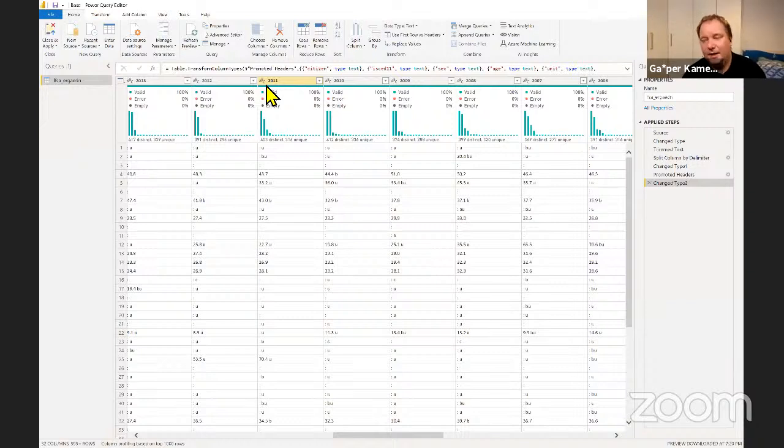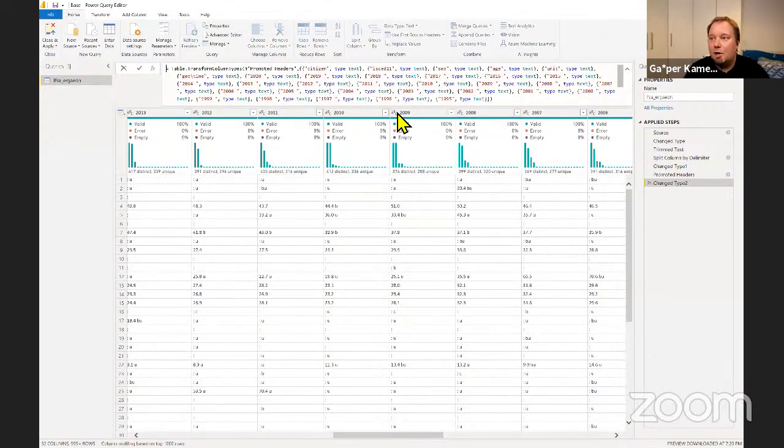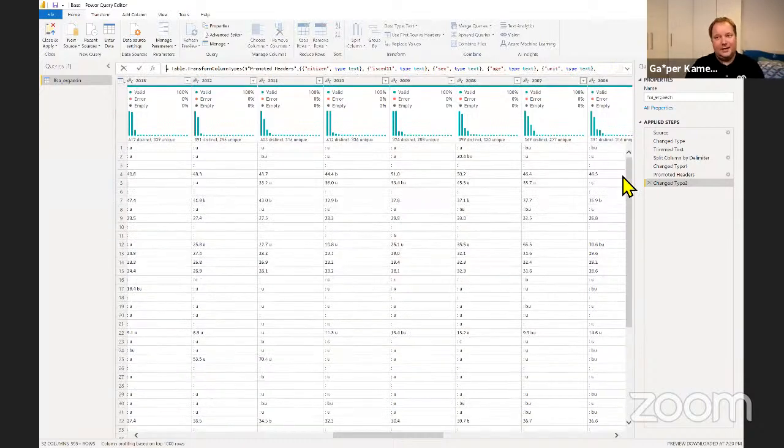And it could be, but this one I would usually get rid of for the same reason I told you before. So what it does here, it says column 2003 type text. Now, what if next year, the file that I'm going to override it with, I'm just going to take from 2000 up to 2022. That would be a problem, right? This step would fail. So these kind of steps, I would usually just remove the change type steps.